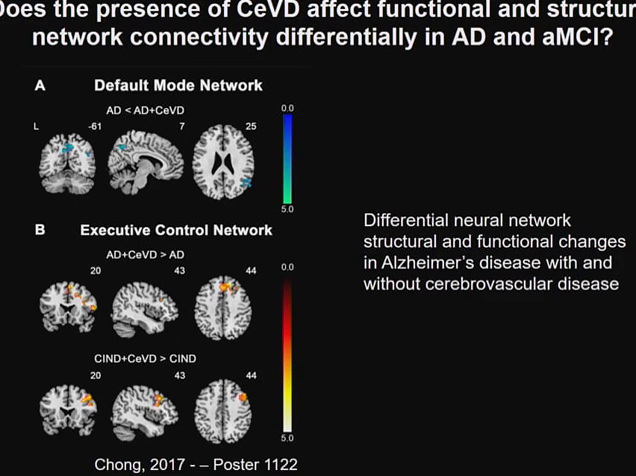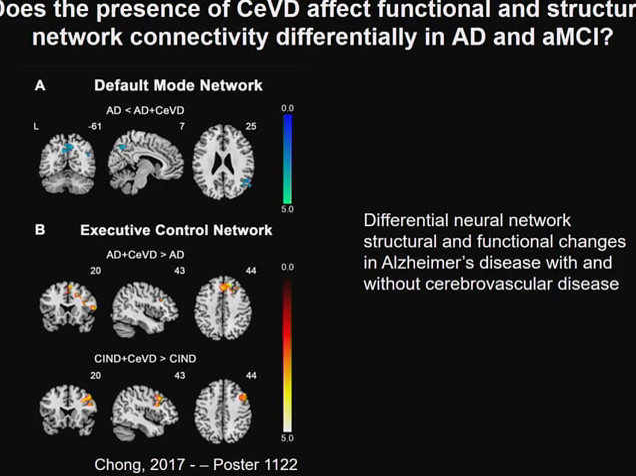So, our key aim was to understand whether the presence of cerebrovascular disease affects functional and structural network connectivity differentially in Alzheimer's disease and amnestic mild cognitive impairment. In fact, a recent study from our lab has indeed found differential neural network structural and functional changes in Alzheimer's disease with and without cerebrovascular disease, and this happened in the default mode as well as the executive control network.